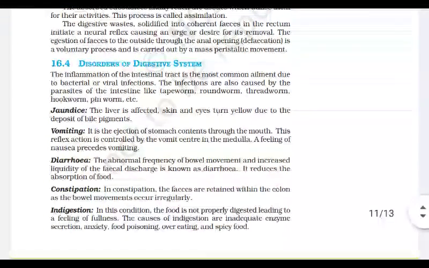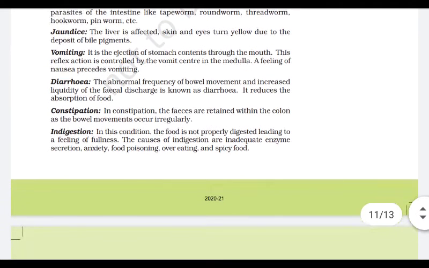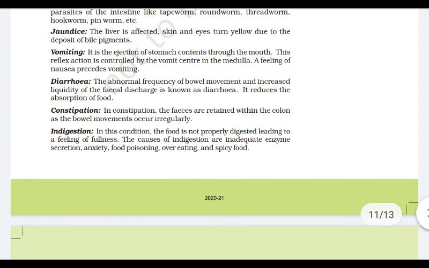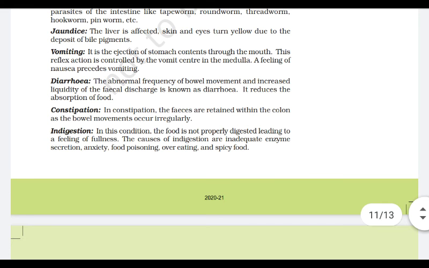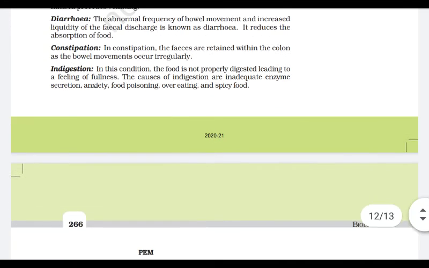There are different disorders of the digestive system. First disorder is jaundice, in which the liver is affected and our skin and eyes turn yellow. Second disorder is vomiting, in which the stomach content is ejected out through the mouth. A feeling of nausea precedes the vomiting. Diarrhea includes abnormal frequency of bowel movement and increased liquidity of the fecal discharge. Constipation is opposite to diarrhea. The fecal matter is retained in the colon and the bowel movements occur irregularly.